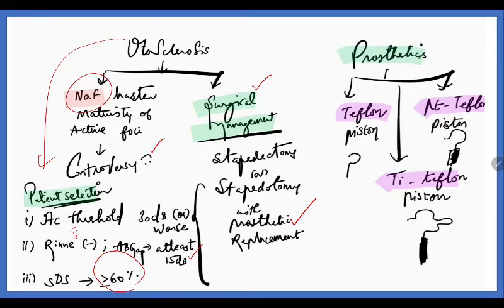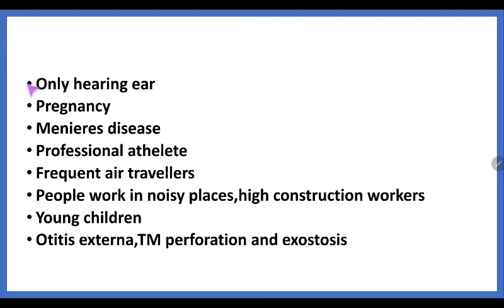Now there can be complications where the piston can slip out, there can be hemorrhage, or other complications such as vertigo, facial nerve injury, and so on. Some contraindications of stapedectomy: if only one ear is the hearing ear, and that too is affected with otosclerosis, we cannot opt for surgery. Pregnancy, associated Meniere's disease, professional athletes, and frequent air travelers, because the person is at risk of postoperative vertigo or tinnitus, which is an expected complication after stapes surgery.